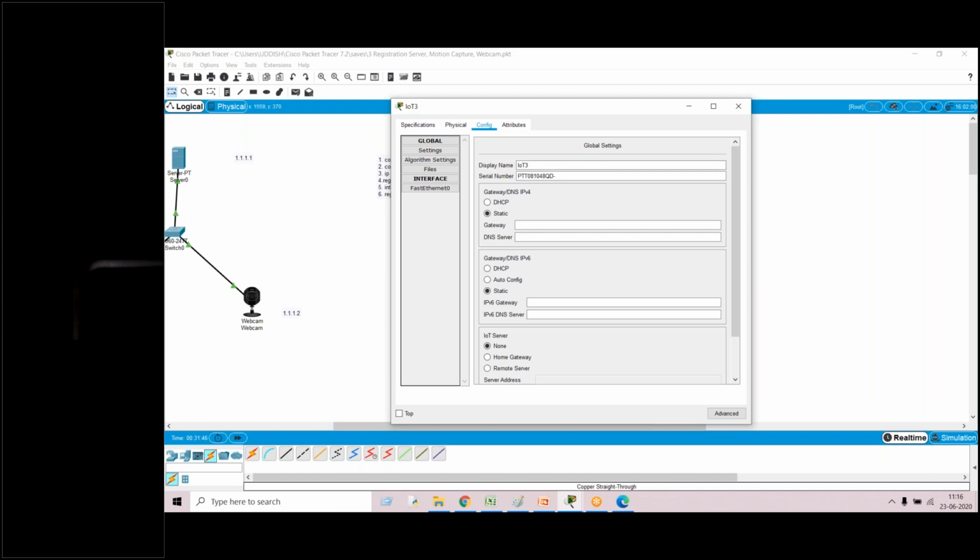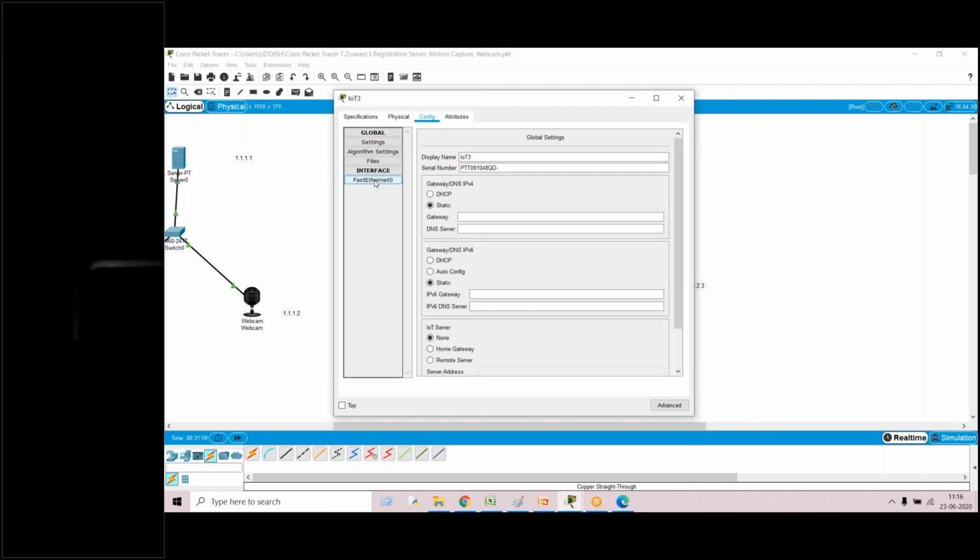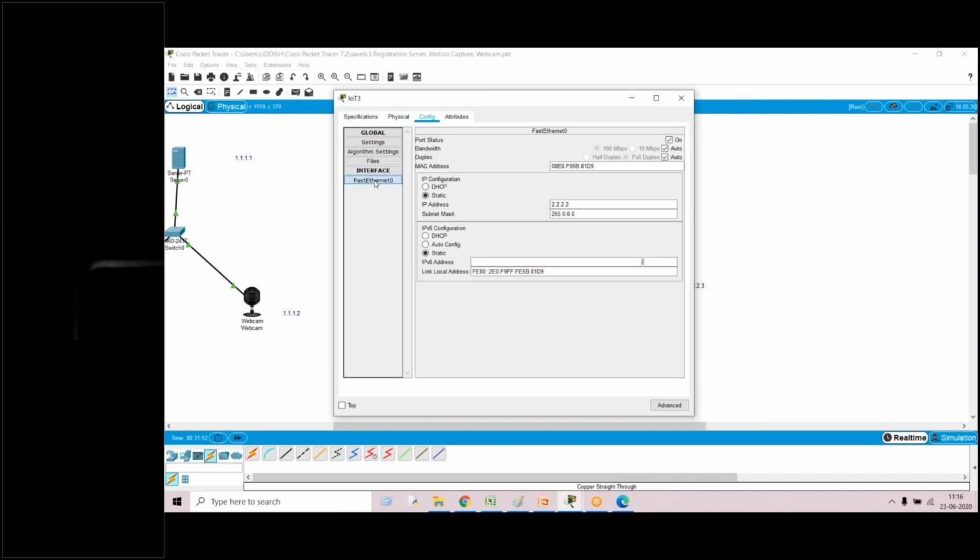Under configuration, you can see Fast Ethernet 0.